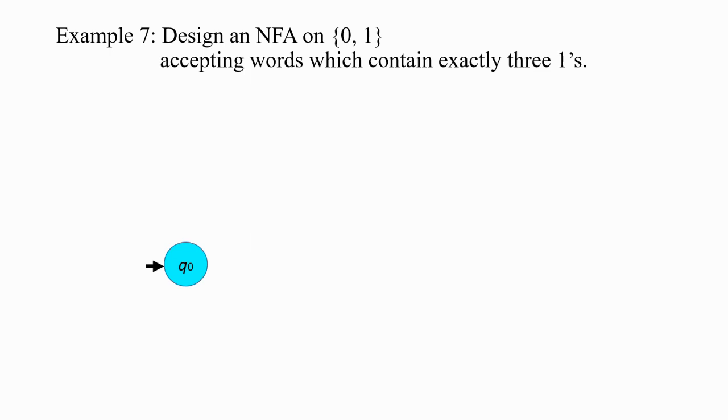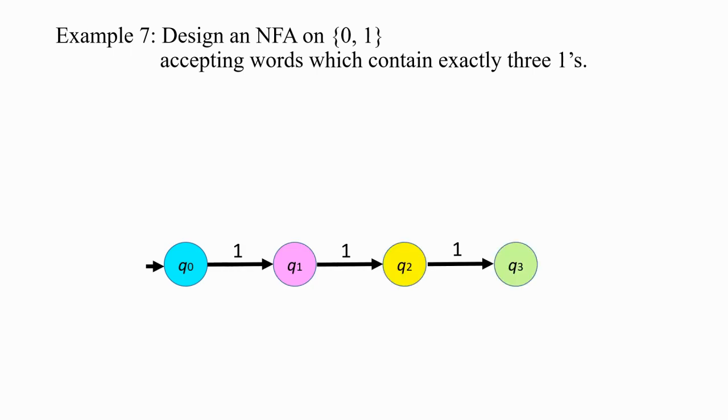Then we are going to accommodate the condition about 3 ones, like this. And at the beginning of the words, at the end of the words, and in between the ones, we can put 0 or more zeros. And of course, Q3 is the final state. So we obtain this NFA.